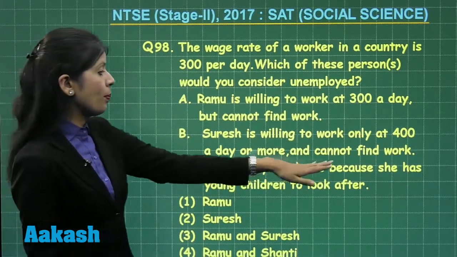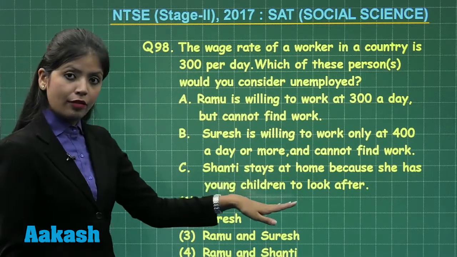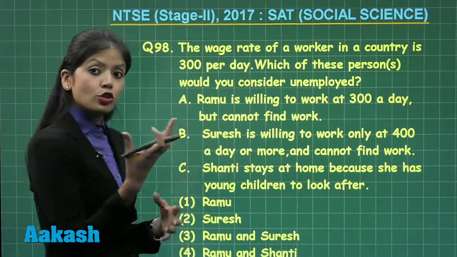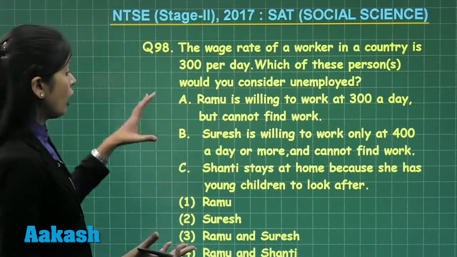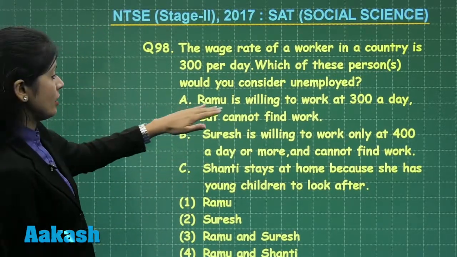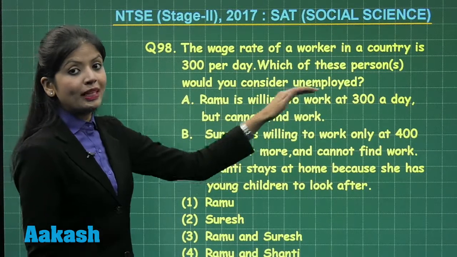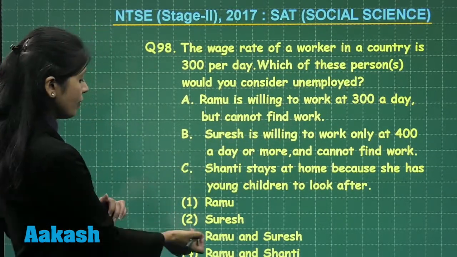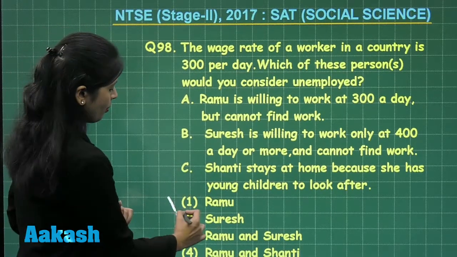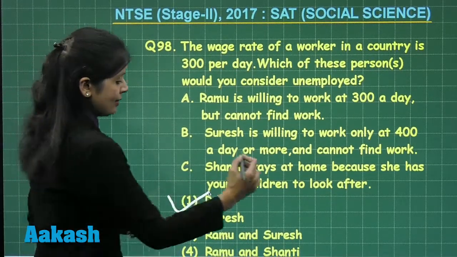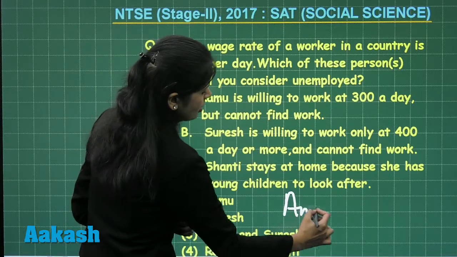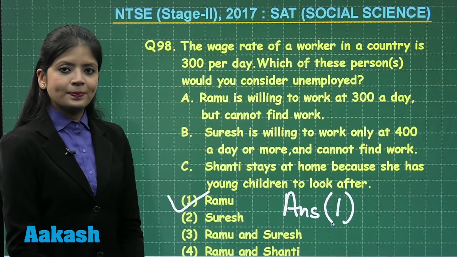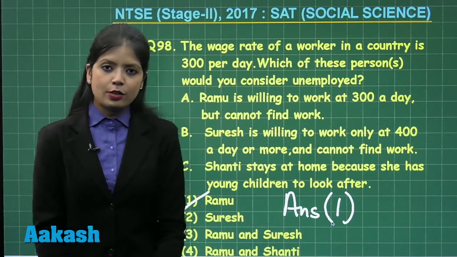Shanti stays at home because she has young children to look after. Again, a willful choice, which shows me that Shanti has chosen not to work. Therefore, of the three categories, I can clearly say that Ramu will be considered as the unemployed category. From the given four options, option number 1 states Ramu as the correct answer. So, the answer to the question is option number 1. Let's move further to the next question.